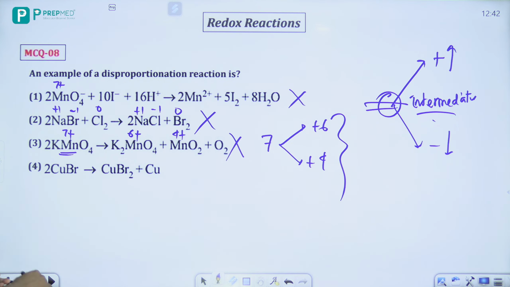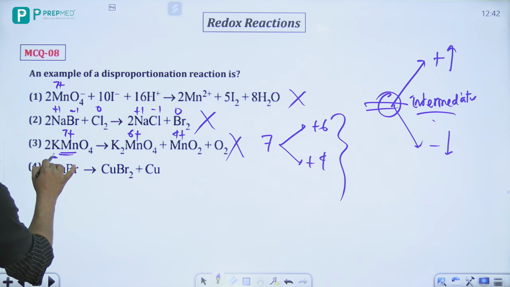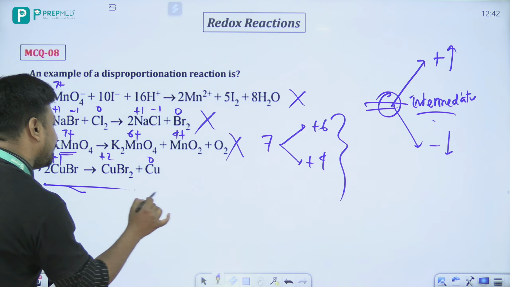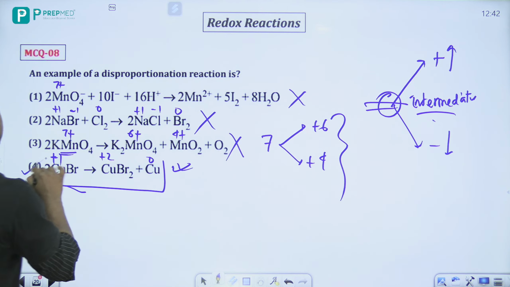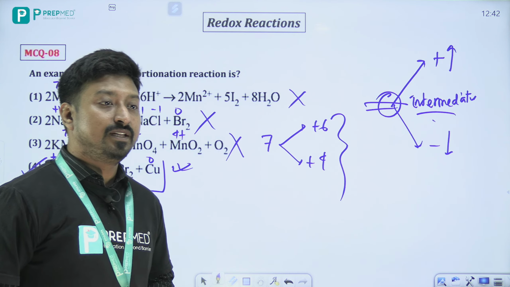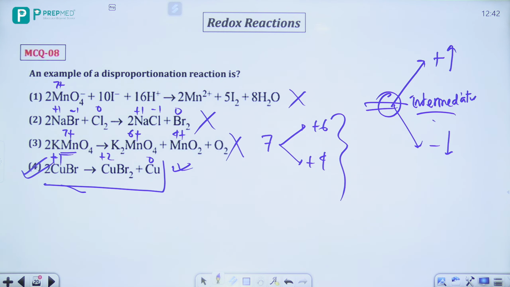चलो लास्ट वाला अगर देखते हैं, so this is my +1, this is my +2, this is my 0. So definitely this is my disproportionation reaction. Yes बेटा, ऑयन correct. ऑयन, सॉरी, ऑयन.